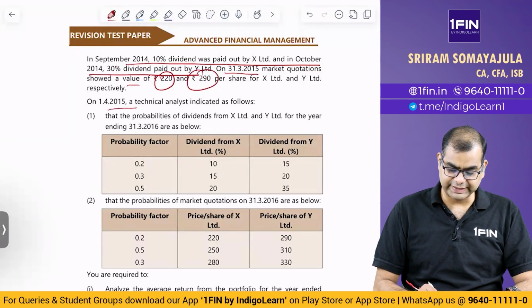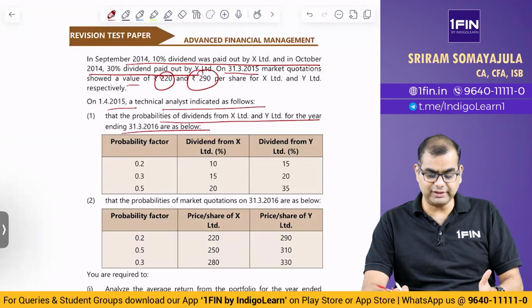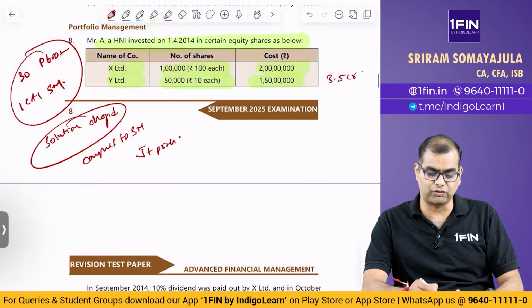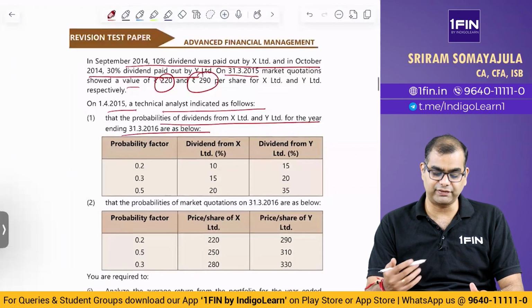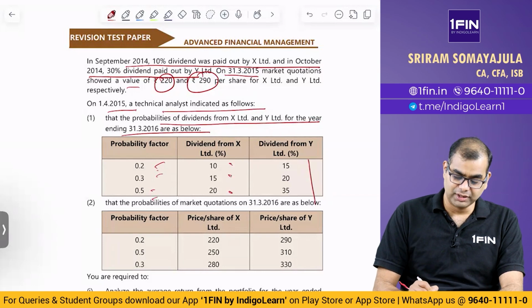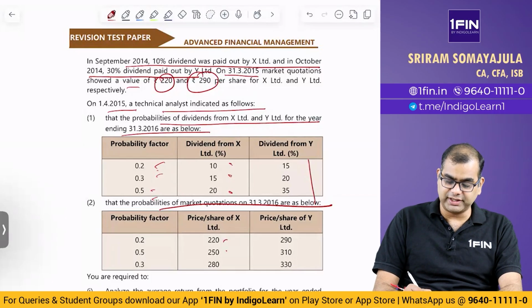On 1/4/15, a technical analyst indicated as follows: the probabilities of dividends from X Limited and Y Limited for the year ending 31st March 16 are as follows. So we've got some data for 14 to 15, and then 15 to 16. When did they invest? He invested in 14. So 14 to 15 is one investment cycle, one financial year, then 15 to 16 is the next year. This is the probability, this is the dividend from X and this is the dividend from Y. Then the probabilities of market quotations are also separately given. There's a probability, there's a price of X, then there's a price of Y.